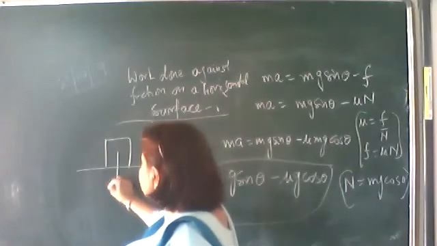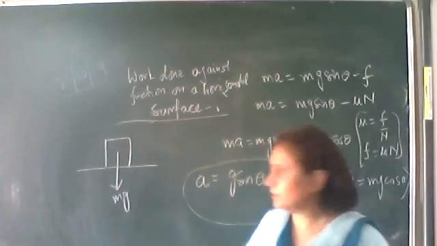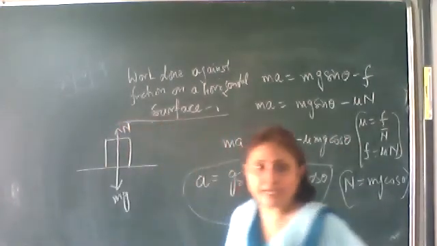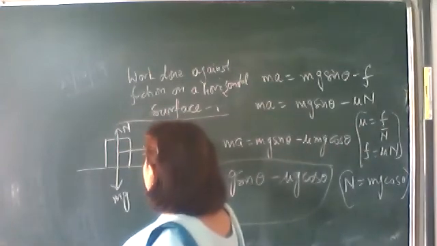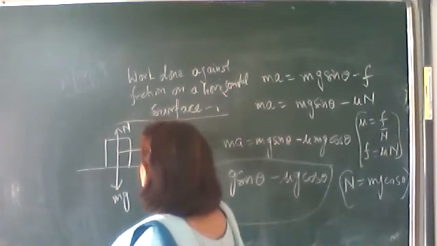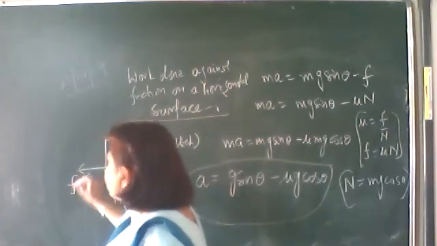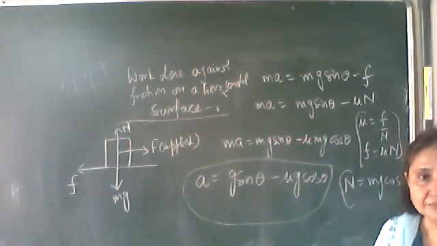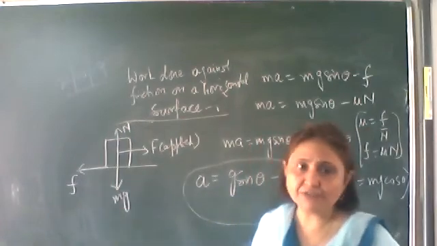Let's draw the forces. Weight mg vertically downwards. The second surface exerts a force in the opposite direction, normal reaction. Let this be the direction of the applied force. So the frictional force acts in the opposite direction. Against this frictional force, we are finding out the work done.